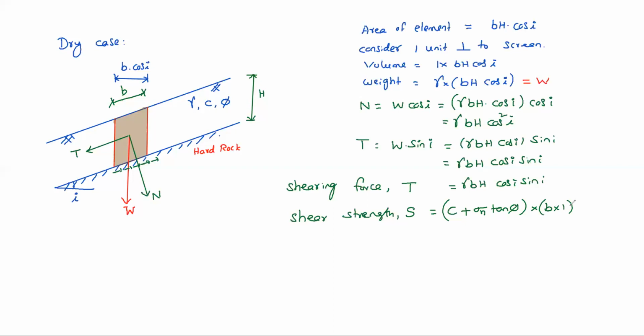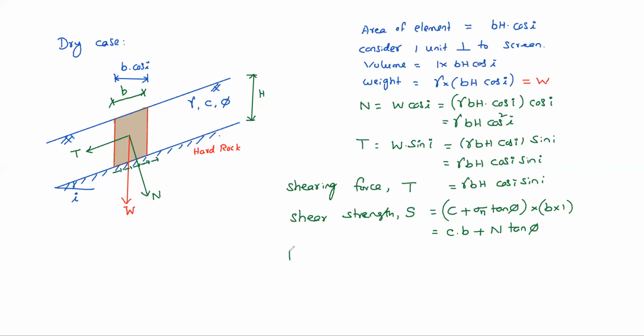So C plus sigma tan phi is the shear strength per unit area, into the area, that is B into 1. That is C into B plus sigma n into B into 1, which is N, so N tan phi. Normal stress into area is the normal force. That is the shear strength.